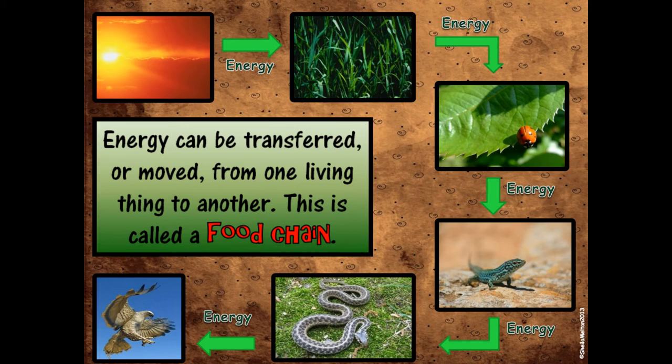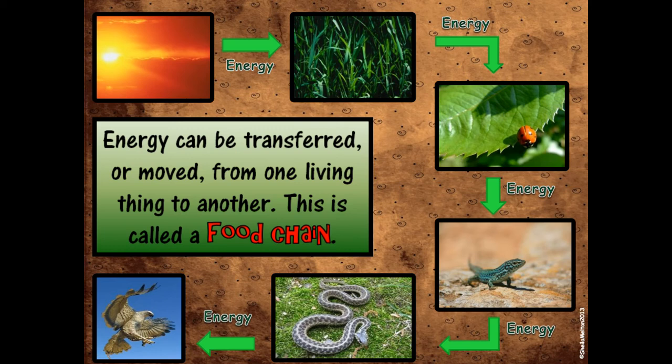Oh my, what's going to happen next? Now that snake is going to eat that lizard. So now the snake is getting energy from that lizard because he's going to eat the lizard. And last but not least, at the top of this food chain is that big hawk. And that hawk is going to eat that snake and get energy from the snake. Wow, let's go through it again.